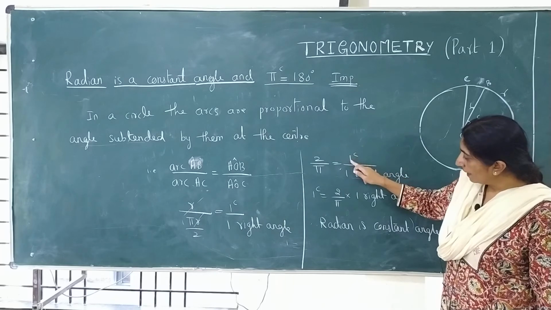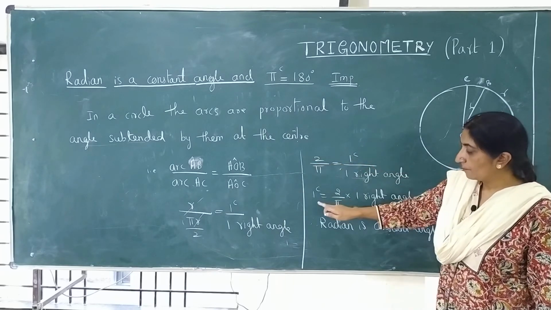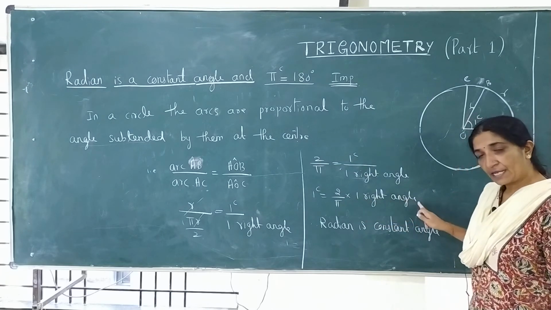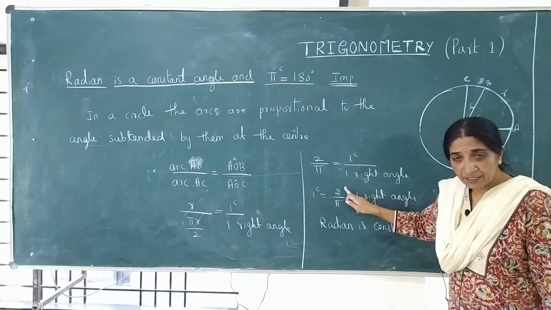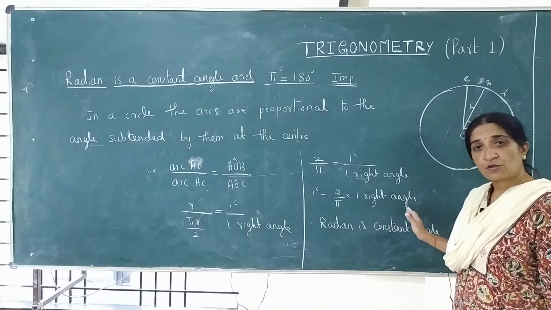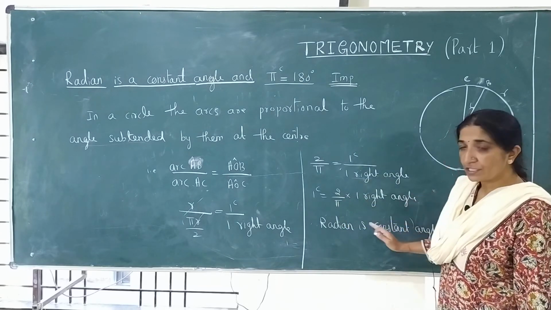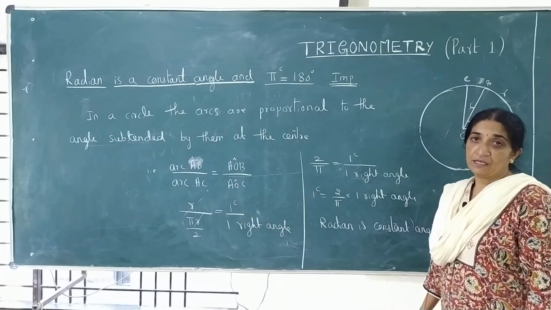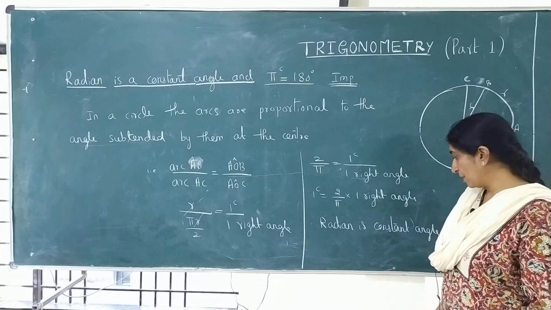So I kept 1 radian as it is. I took 1 right angle here. 1 radian is equal to 2 by pi into 1 right angle. So here 2 is a constant, pi is a constant, 1 right angle is also constant. All the values are constant means the left side is also constant. What is left side? 1 radian. So therefore radian is a constant angle.